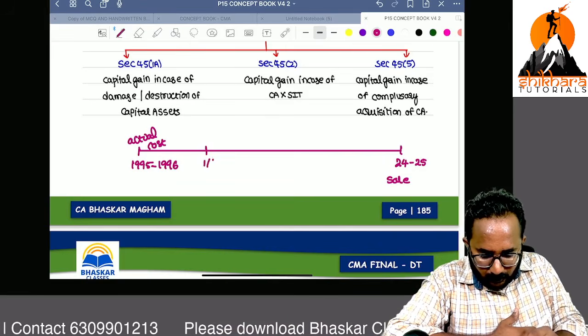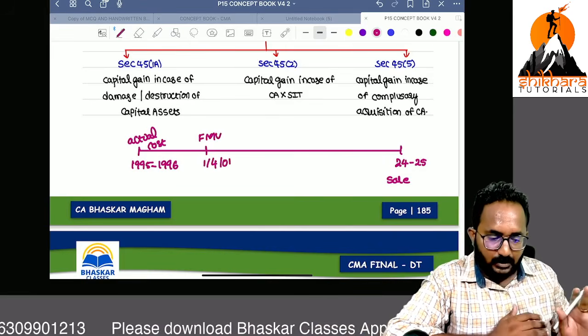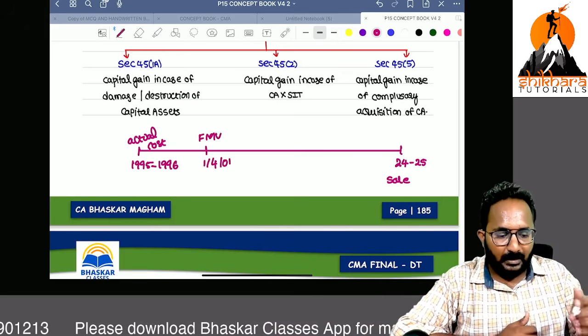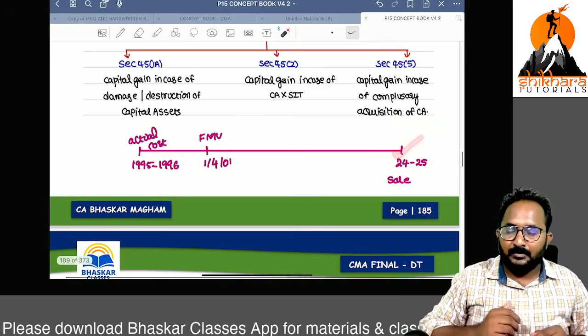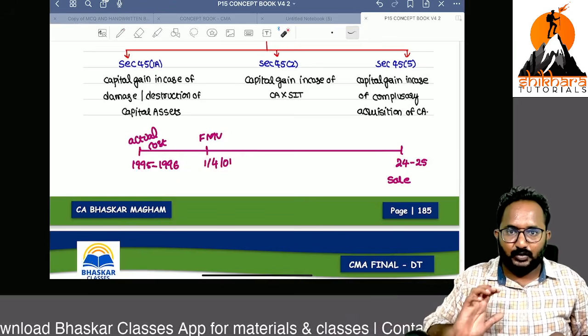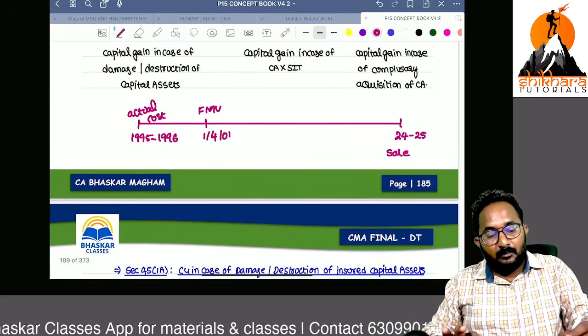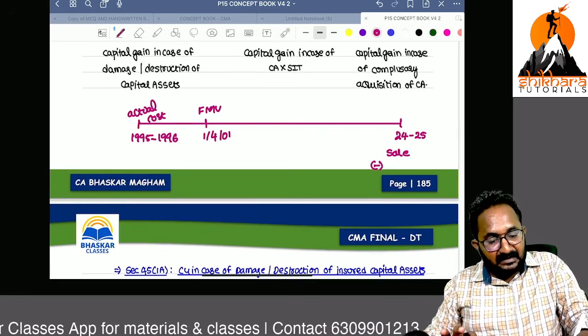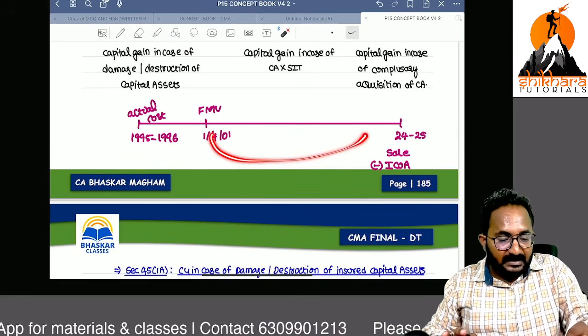Apply the 1/4/2001 fair market value, whichever is higher, you can take as the cost. But the sale consideration is taken at market value. Now we are bringing this cost value to the fair market value as on 1/4/2001. That is also not a correct thing. Now by using indexation, in case of long-term capital assets only, we have to apply that indexation.